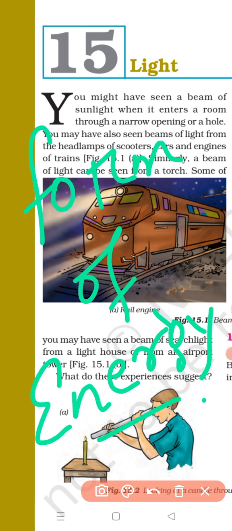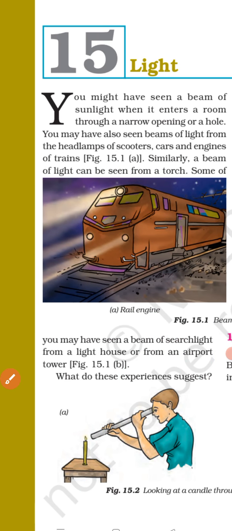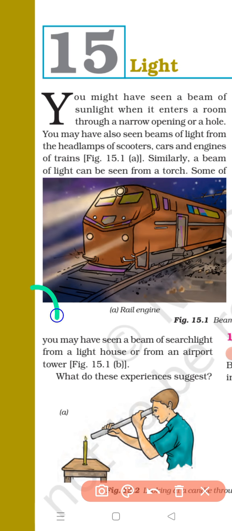Light is a form of energy, and light is needed to see the things around us. Whatever things are present around us, we are able to see with the help of light only. Light enables us to see the objects from which it comes or from which it is reflected.